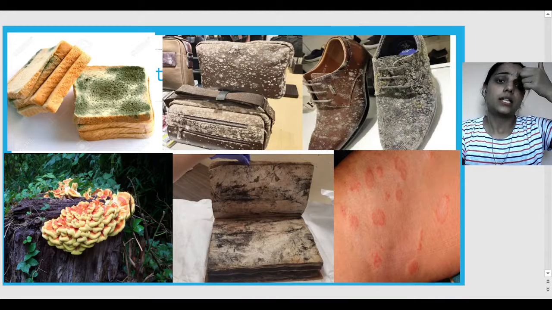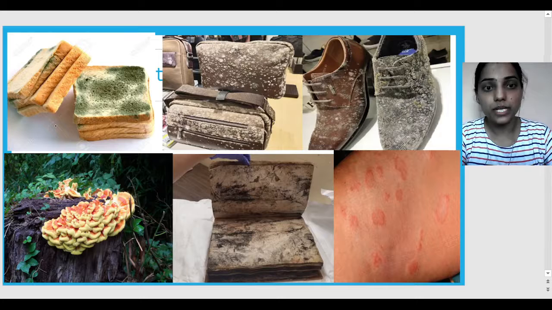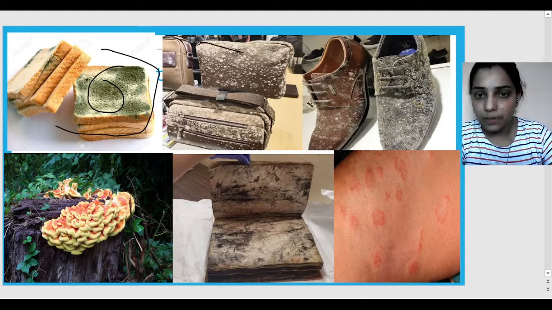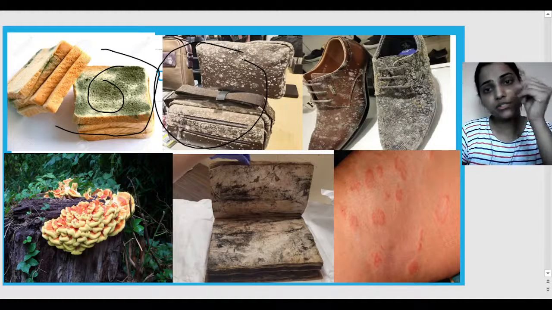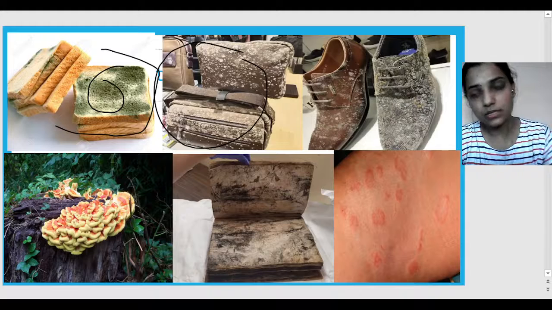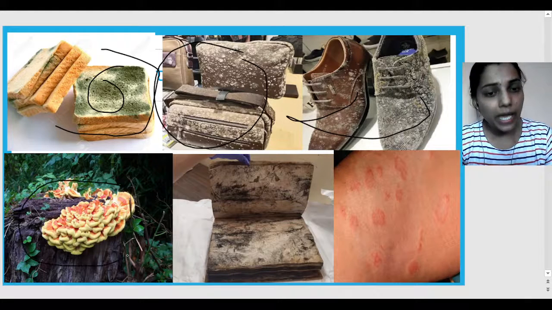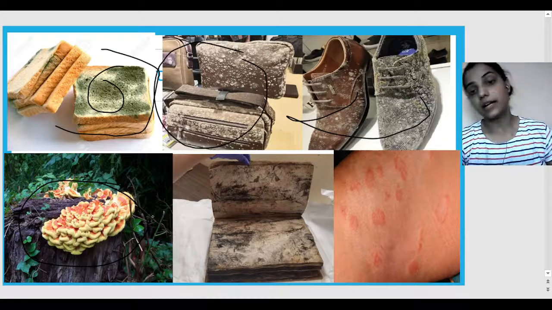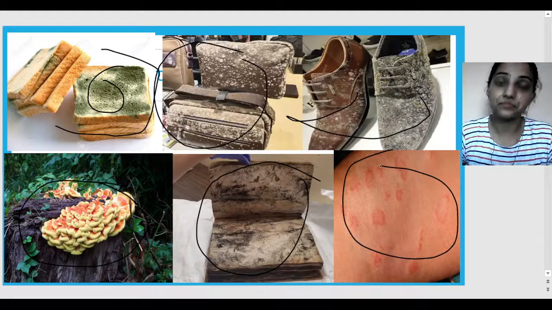Okay, now there are some pictures and you have to identify what they want. We can see some bread with some green color, isn't it? Some bags are there, school bags, with some whitish substance on them, and also on the shoes, right? Then on some trees we can see this yellow part, isn't it? And now these on the paper and also on the human body.